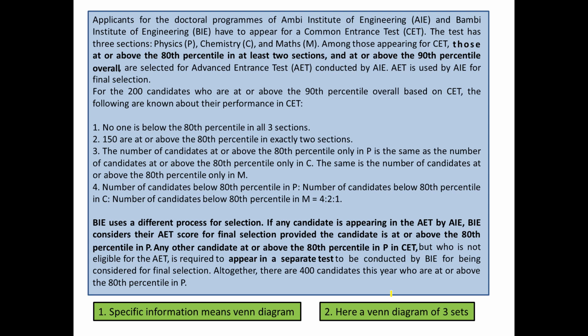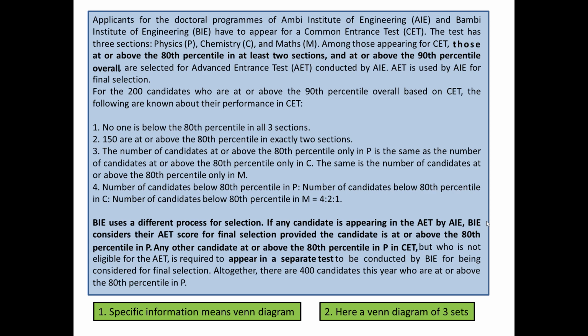And for any candidate appearing for AET, BIE would be considering another thing, that they should have at least 80 percentile in P. So any two sections would not work. BIE says in P you should have at least 80. And the people who do not have more than 80 percentile in two sections, but have more than 80 percentile in P, BIE gives them another chance and they have to appear for a separate test. So these are the three major pieces of information with us.